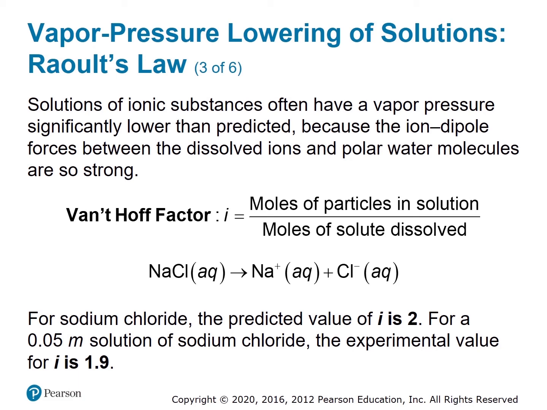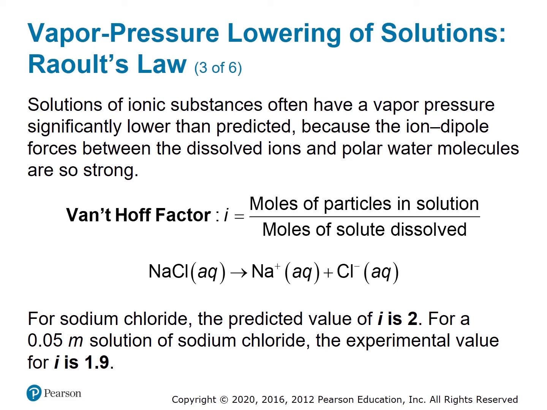The ratio, i, of the number of moles of particles in a solution to the number of moles of solute dissolved is known as the van 't Hoff factor. Since a covalent compound like glucose doesn't dissociate in water, only dissolve, covalent compounds have a van 't Hoff factor of 1. For ionic compounds, the value is higher. Usually it can be approximated by the number of separate ions in the chemical formula of the compound. So the predicted value for sodium chloride would be i equals 2.